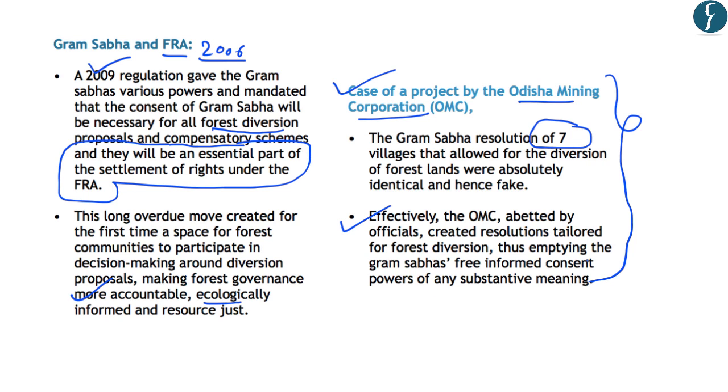And this can be used in writing answers related to the wrong or faulty implementations of the provision of consent by the Gram Sabha in case of diversion of forest lands. And with this, let's move to the next article.